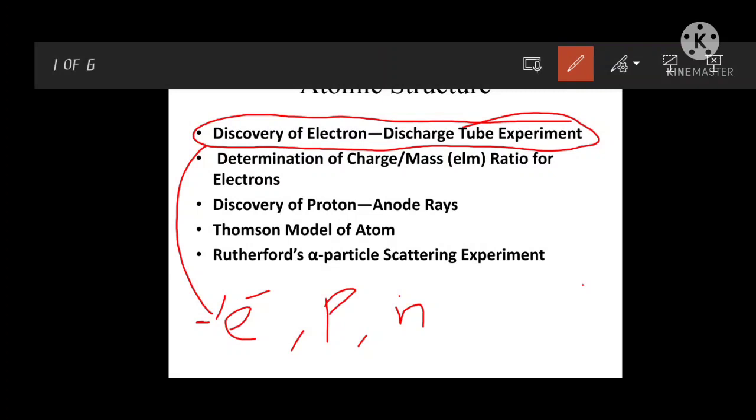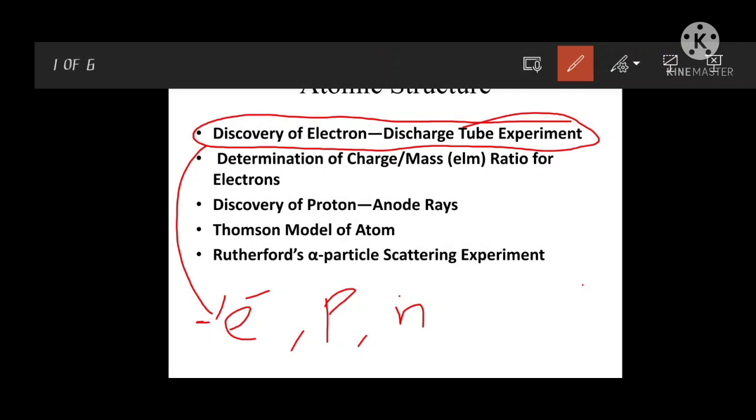He took the cathode ray tube, that is the discharge tube, and the cathode rays travel from cathode to anode. You know that one. I only explain the basics because some of these topics are not included in your semester 1. So before entering into the main topic, I want to explain some topics